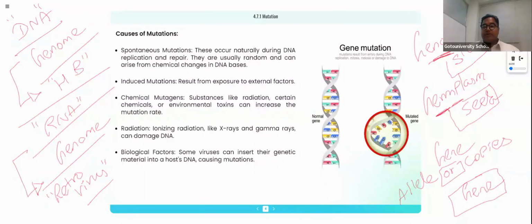So here, mutation they can use for genome, for germplasm, for gene copies, for gene, for DNA genome, for RNA genome. Be competent enough to understand and give the answer correctly for the correct question, right?